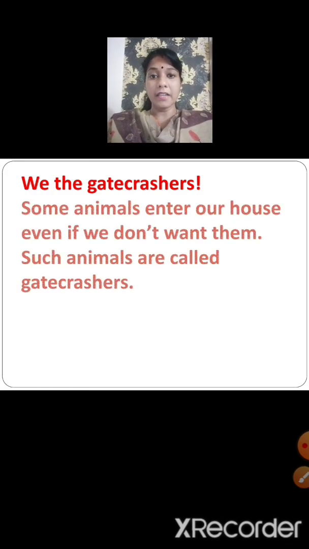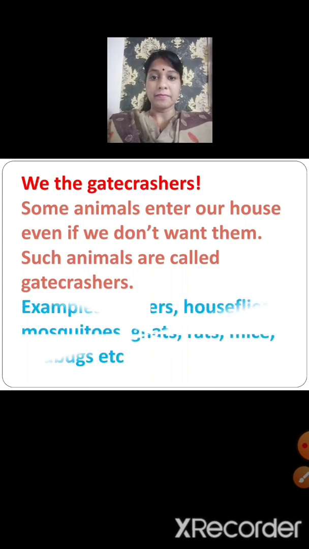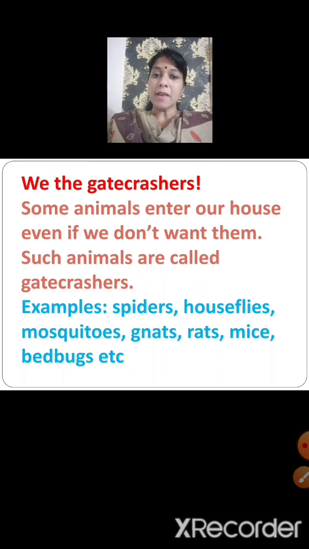Some animals enter our house even if we don't want them. Such animals are called gate crashers. Examples are spiders, houseflies, mosquitoes, gnats, rats, mice, bedbugs, etc. These animals are a nuisance for us. That is, they are irritating and annoying. They are harmful. They are not useful to us in any way. And they enter our house even though we don't want them in our house. That is why these animals are called gate crashers.